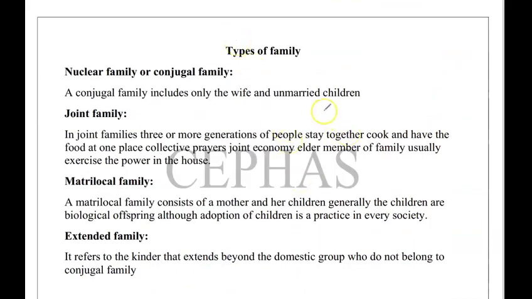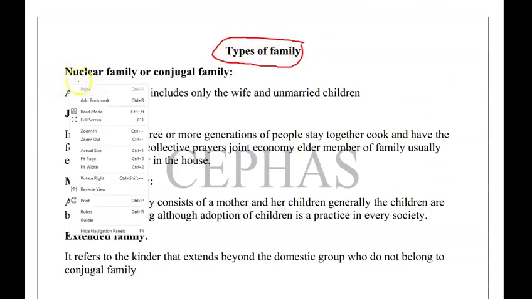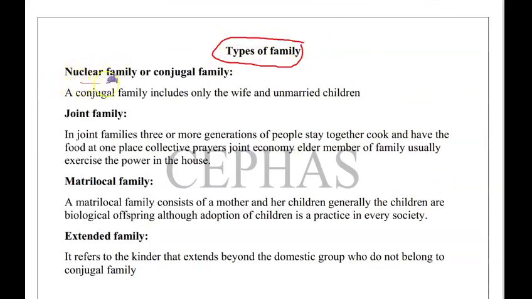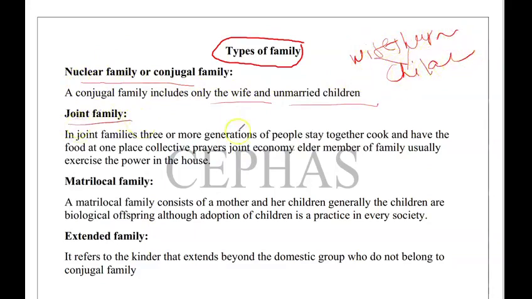It is very important from the exam perspective. Types of the family. The first one is the nuclear family. Nuclear family is nothing but only husband, wife and unmarried children. Then the joint family, as we know, consists of three or more generations who come together, stay together and cook together. Remember, three or more generations.